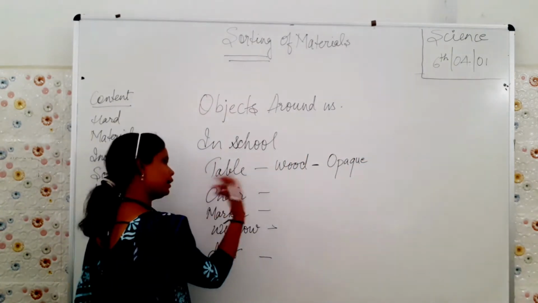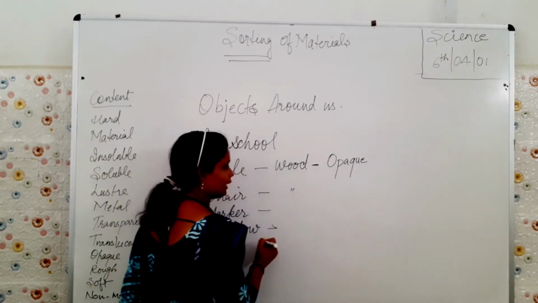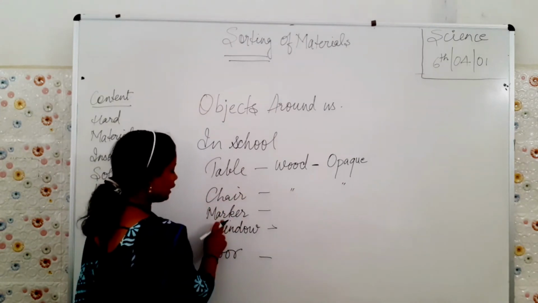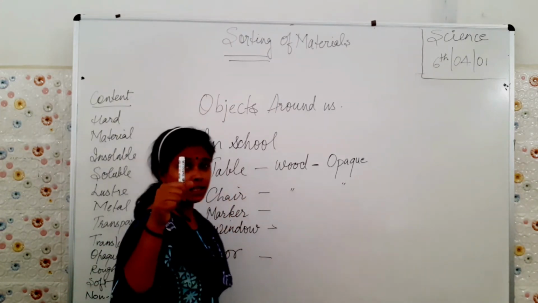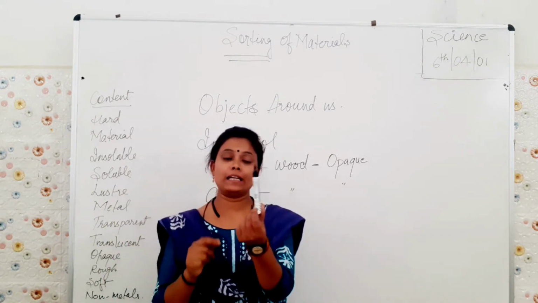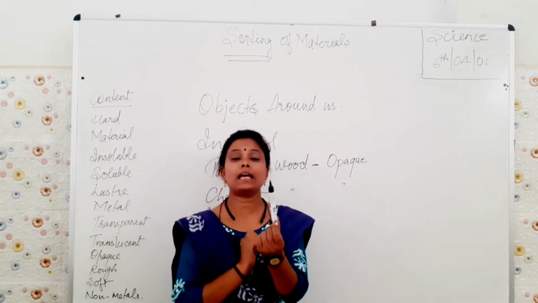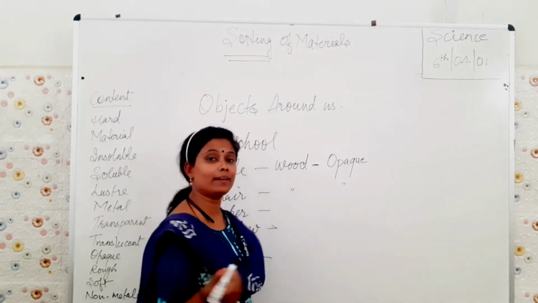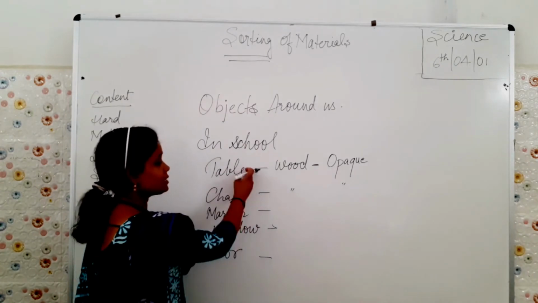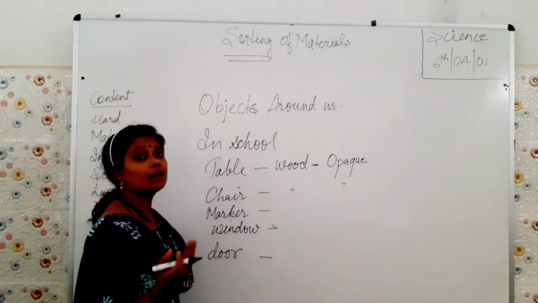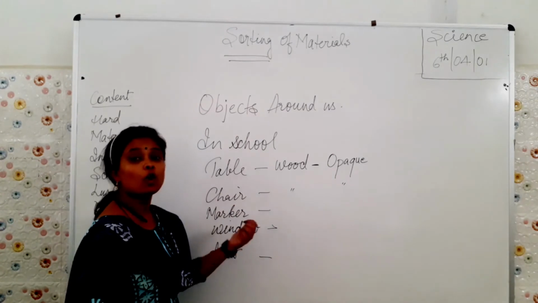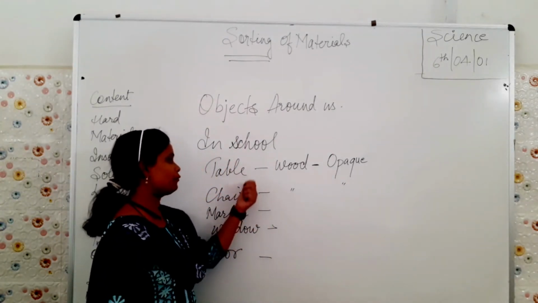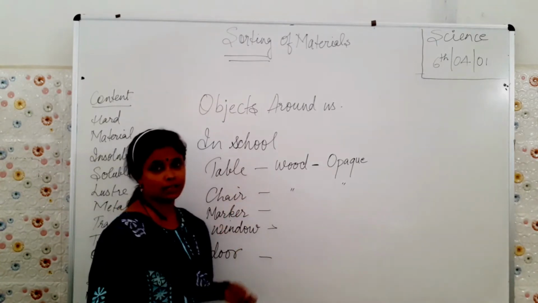Ready? Now chair, again it is made up of wood only, and it is opaque in nature. Thereafter marker. It is made up of plastic. It is an opaque object only, but lustrous. It is very lustrous. They lose their luster with time, as they are made up of wood. So if you want to have luster on them, you have to just furnish them again.